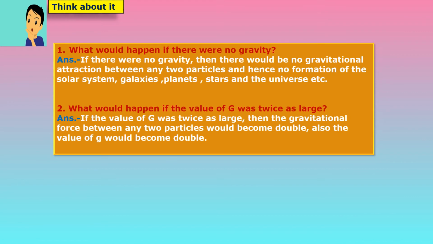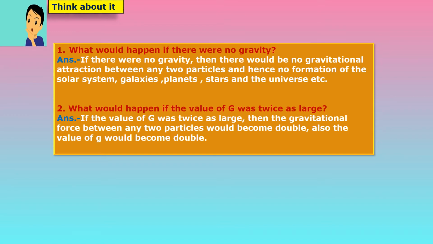Now next, think about it. First question, what would happen if there were no gravity? If there were no gravity, then there would be no gravitational attraction between any two particles, and hence no formation of the solar system, galaxies, planets, stars and the universe.